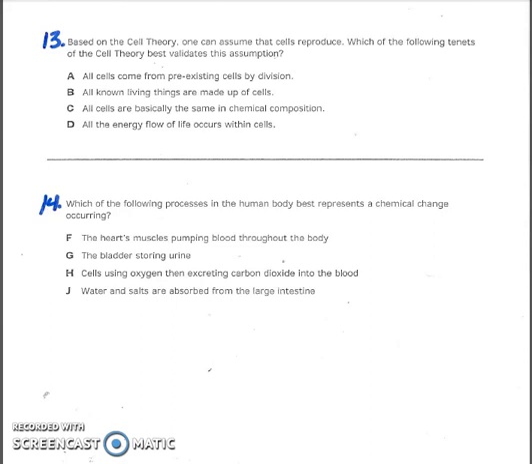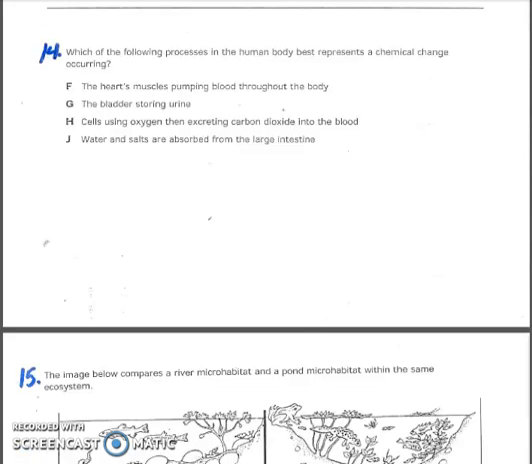Number 14. Which of the following processes in the human body best represents a chemical change occurring? F. The heart's muscles pumping blood throughout the body. G. The bladder storing urine. H. Cells using oxygen, then excreting carbon dioxide into the blood. J. Water and salts are absorbed from the large intestine.